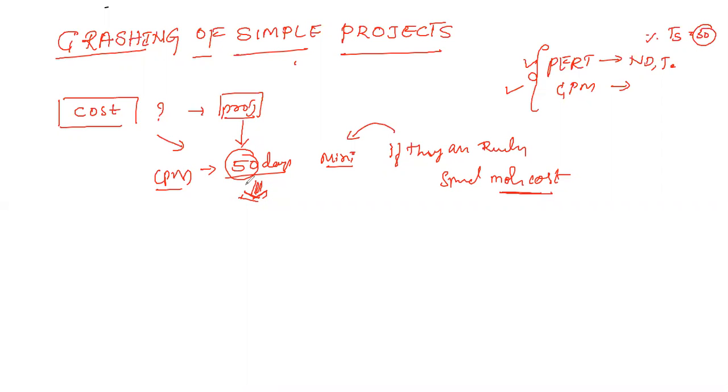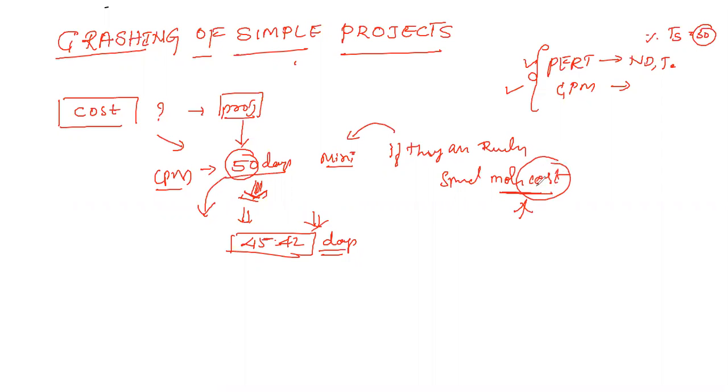We cannot reduce it completely, only to some extent. Instead of 50 days, it can be reduced to 45 days or maybe 42 days, depending upon the activities involved. If you want to reduce the number of days, we need to spend more cost.